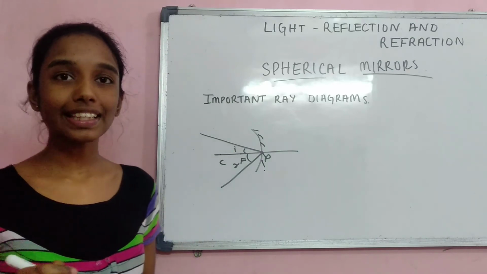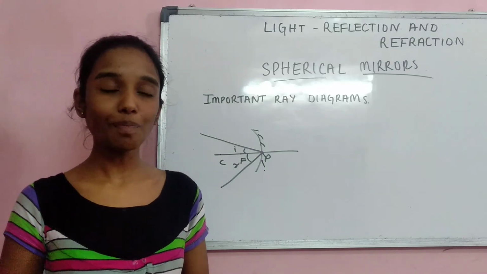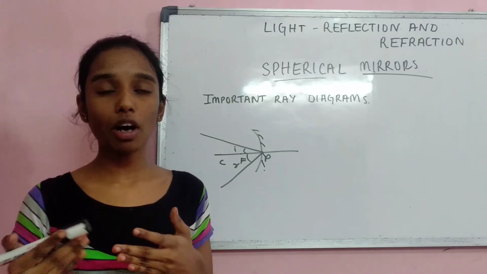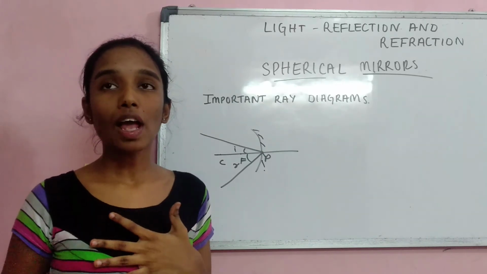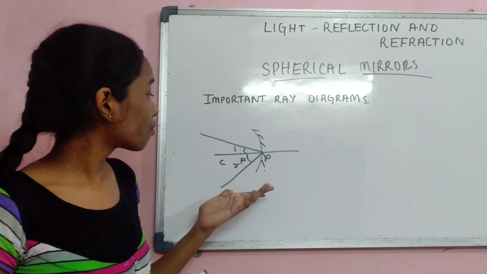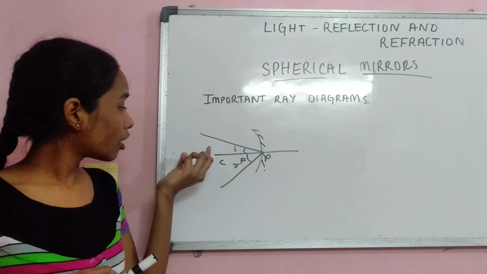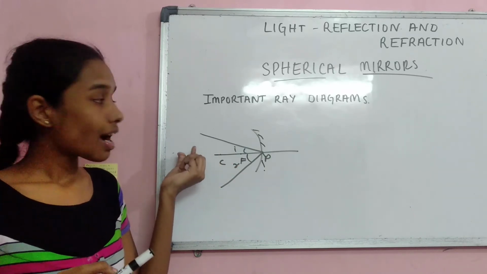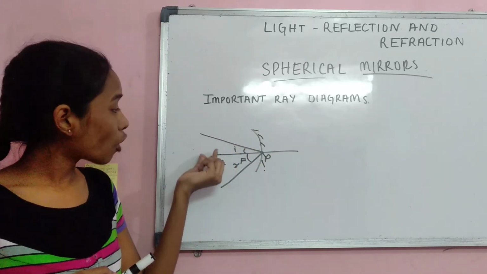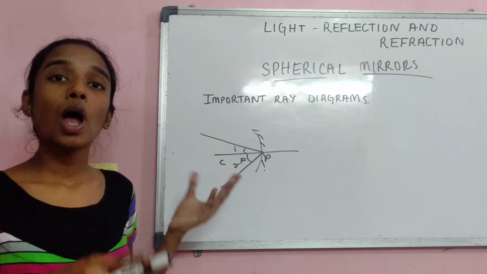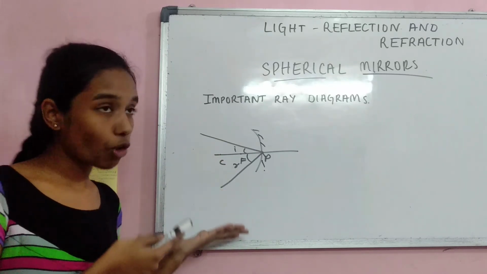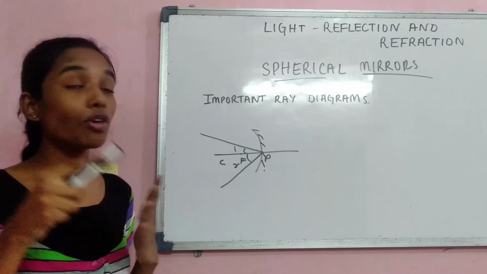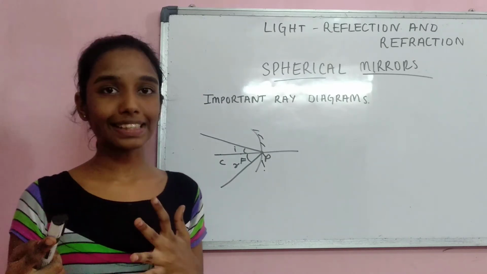So these are the things that I thought of explaining in today's session, and the next video will explain certain things, like if an object is placed over here, where will the image be formed? If the object is placed at the center of curvature, where will the image be formed? Image formation in concave and convex mirrors will be explained in the next session.